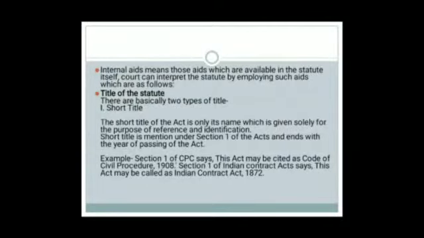You can understand by example. Suppose Section 1 of the CPC says this act may be cited as the Code of Civil Procedure 1908. Other examples are the Indian Penal Code 1860 or the Indian Evidence Act 1872. So the short title ends with the year of passing of the act, and it is for the purpose of reference and identification. Through this we can identify and refer. This is what short title means. Then there is the long title.